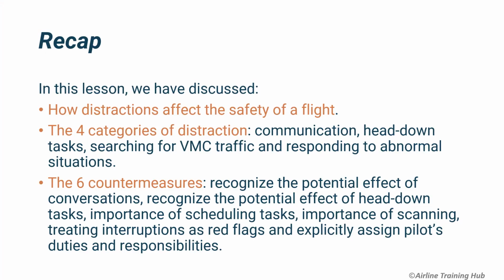In this lesson, we have discussed how distractions affect the safety of a flight, and the 4 categories of distraction: communication, head-down tasks, searching for VMC traffic, and responding to abnormal situations. Finally, we reviewed the 6 countermeasures: recognizing the potential effect of conversations, recognizing the potential effect of head-down tasks, the importance of scheduling tasks, the importance of scanning, treating interruptions as red flags, and explicitly assigning pilots' duties and responsibilities.